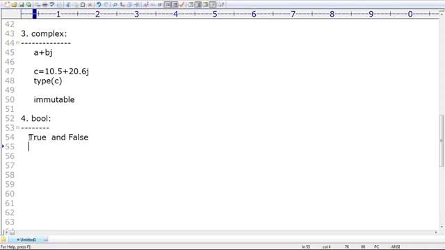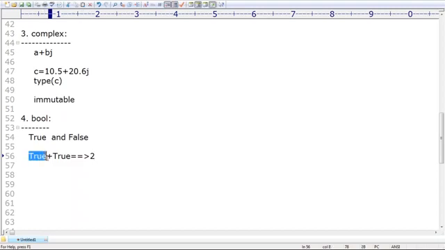Next, how are True and False internally represented? Can anyone please tell? True means 1, and False means 0. Sir, if I print True plus True, what is the output we are going to get by default? 2. Sir, don't tell Boolean algebra. In Boolean algebra, true plus true is always true, and true plus false is always true. But here, no.